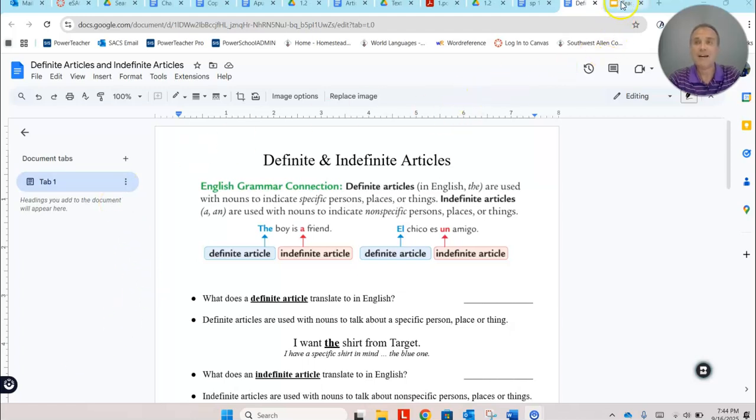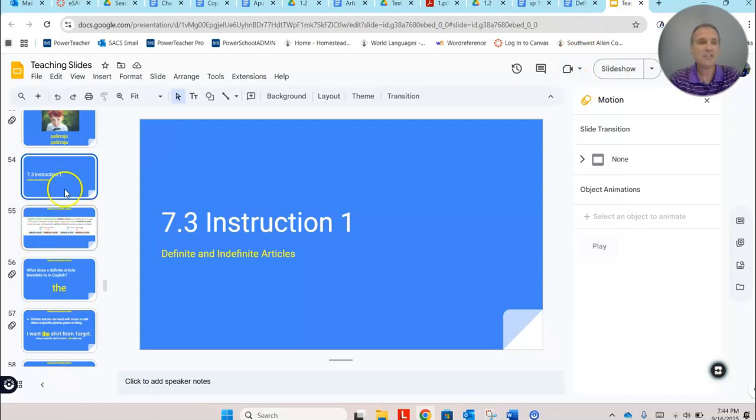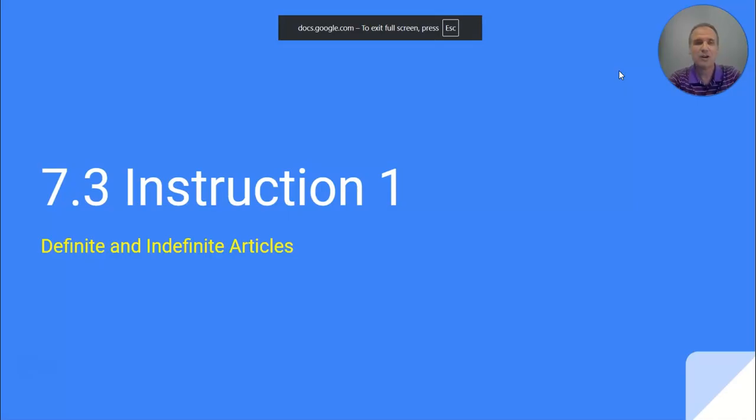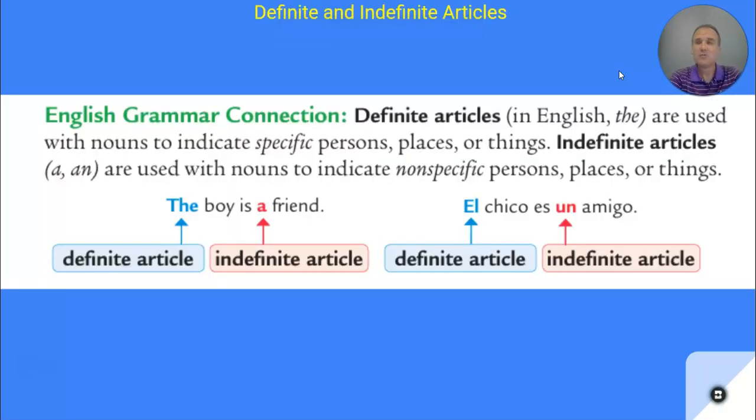So we'll take about 8 or 9 minutes today to go through today's grammar and hopefully be able to teach you something new about Spanish grammar that has to do with definite and indefinite articles. All right, so just a little bit of an English connection here. A definite article, that's what in English is called the word the. So anytime you say the, that's a definite article. We use these with nouns to indicate specific persons, places, or things. So again, we call it a definite article, but an example is the word the.